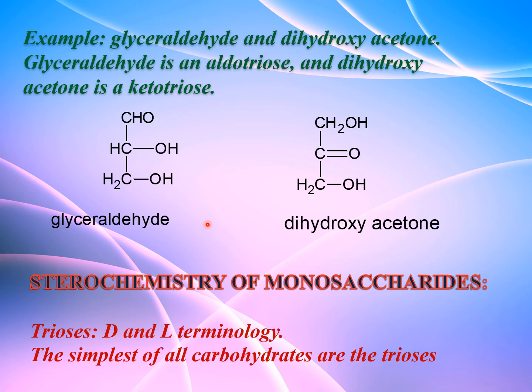Here I have given a few more examples. One is glyceraldehyde, another one is dihydroxyketone. Glyceraldehyde, which contains aldehyde and 3 carbon atoms, is an aldotriose. Dihydroxyketone, which contains ketone and 3 carbon atoms, is a ketotriose.